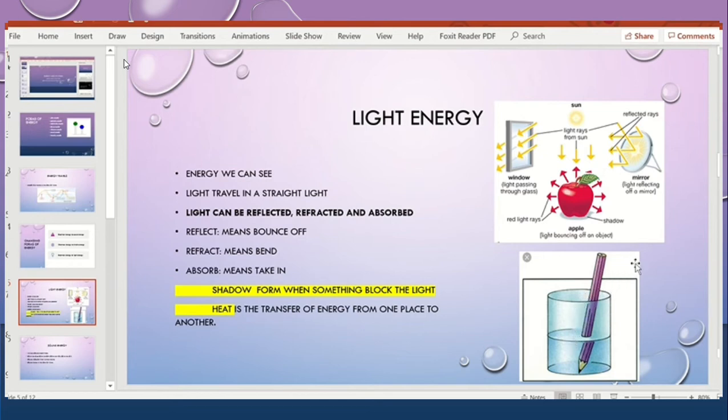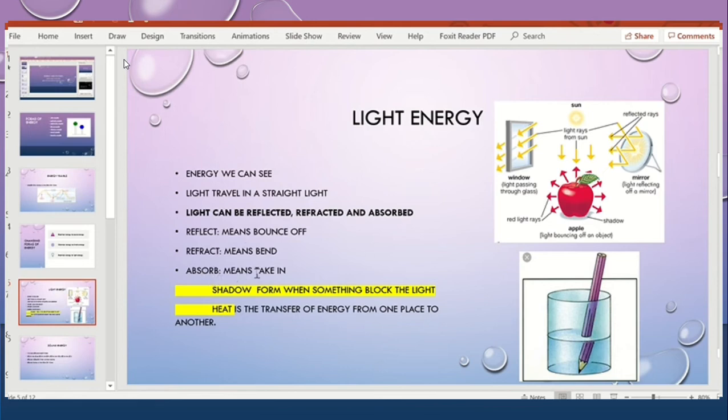When it travels from the air to the glass, in the water, what will happen? The light bends a little bit. Because of that, you will see this broken pencil. Although the pencil is not broken, it's only because the light bends a little bit, or because of the refraction of light. The third term is absorb.